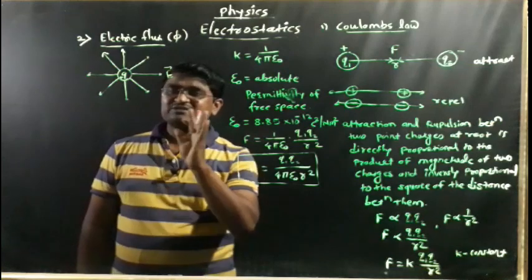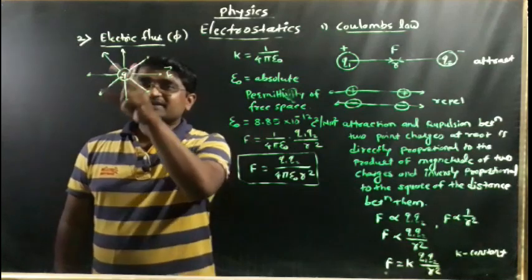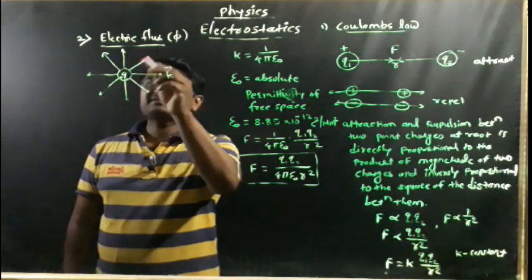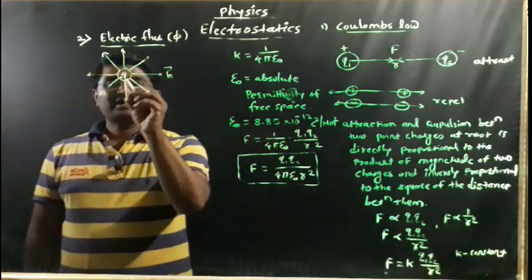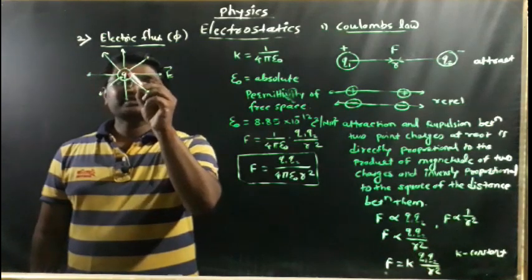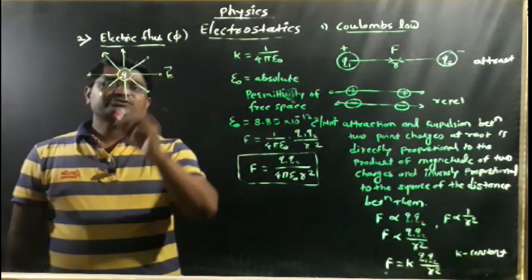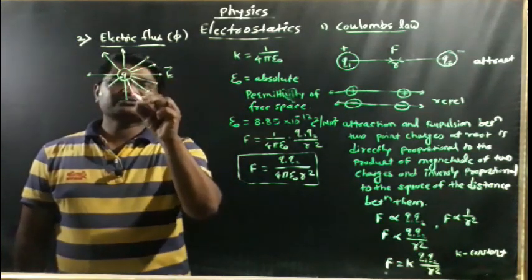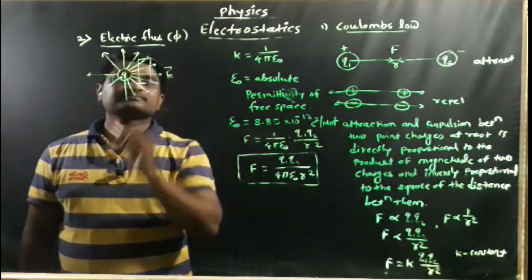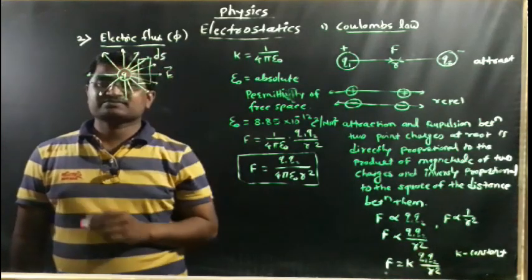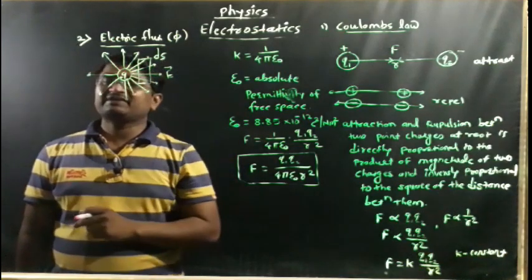So what is electric field? Simply, the electric field represents the region around the charge, and it is represented by electric lines of forces. This is a vector quantity. Always remember that electric lines of forces are emitted from the positive charge and end towards the negative charge. Imagine that many electric lines of forces are passing through the positive charge. We consider one such smallest area here, and its area will be denoted by ds.